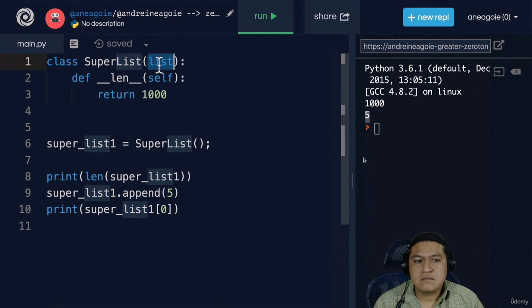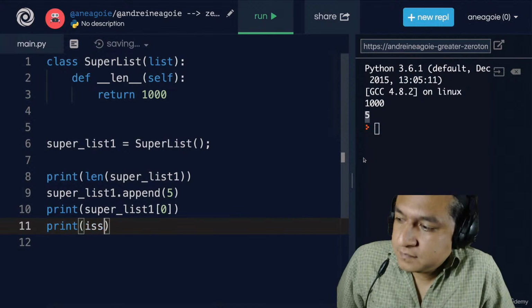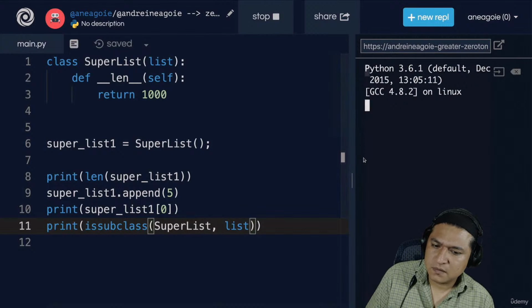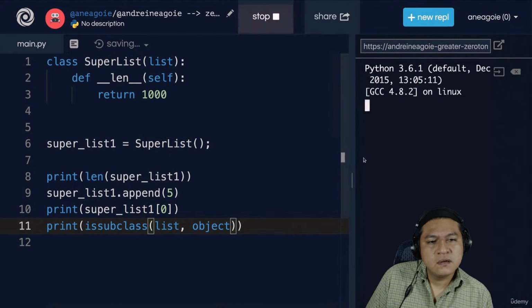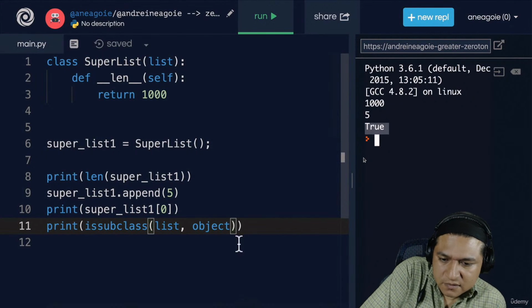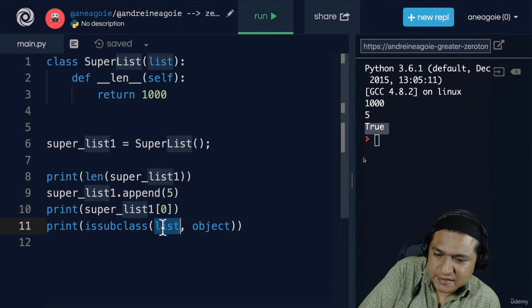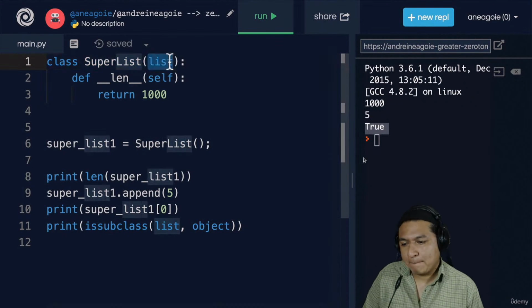We're able to have this superlist, and we just extended the functionality of list. How cool is that? Now to double check, there's a fun little function that we have in Python, and it's called issubclass. And here we say superlist and list. If I click run, I get true, because is superlist a subclass of list? Yep, that's true. What about this? Is list a subclass of the base object? Yeah, true. Remember, everything in Python is an object. It inherits from the base object class. Just like in Java, the same thing. And we're able to use all of that in our superlist just by inheriting like this.